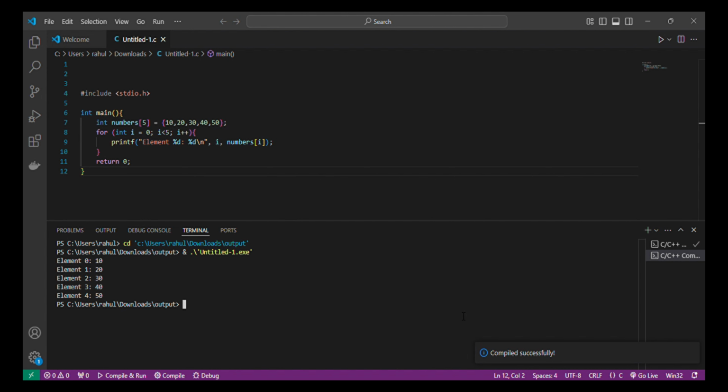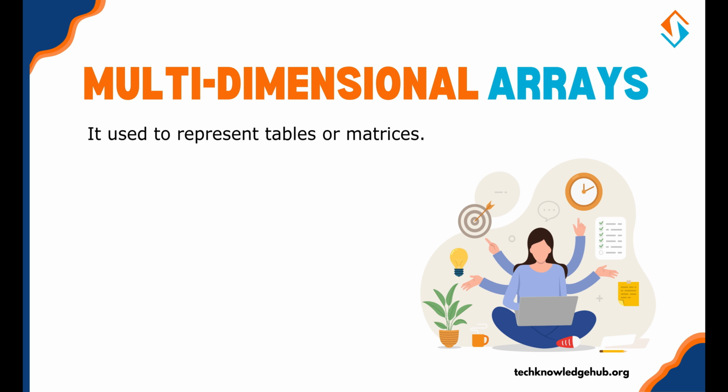In this example, the array numbers holds 5 integers. You can access elements using their index starting from 0. Multidimensional arrays. Multidimensional arrays allow us to create tables or matrices. For example, a 2D array represents a grid. Here's an example.